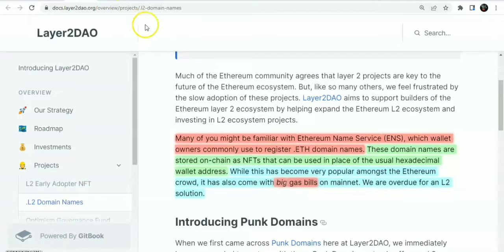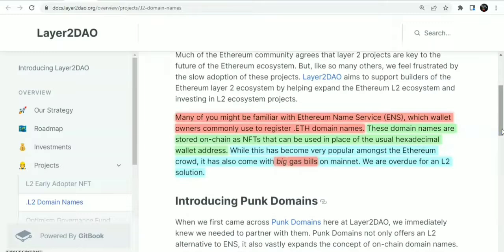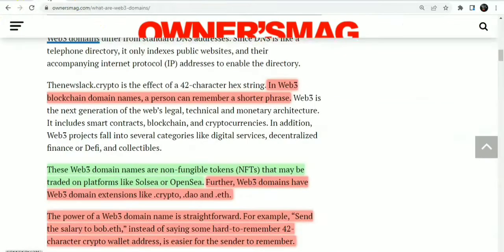So that is what the Ethereum naming service does to help in sending transactions. To make everything simple, I'm just going to explain what a Web3 domain name is. Just go to this blog article on ownersmac.com. In Web3 blockchain domain names, a person can remember a shorter phrase.